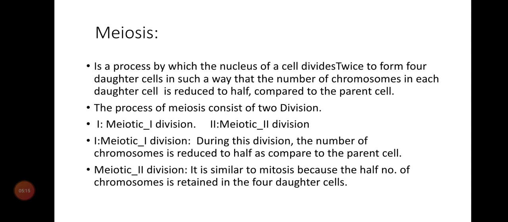Number 2, meiotic II division. It is similar to mitosis because the half number of chromosomes is retained in the 4 daughter cells. During meiotic II division, the 2 daughter cells that are formed during meiotic I division are further divided by the process of mitosis, and these daughter cells have half the number of chromosomes as in the parent cell.